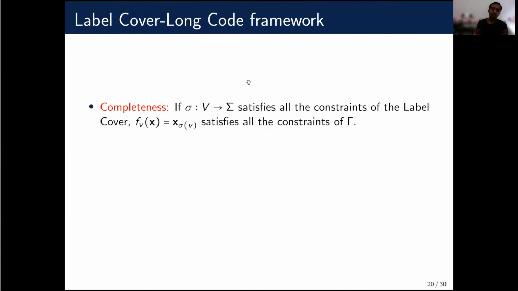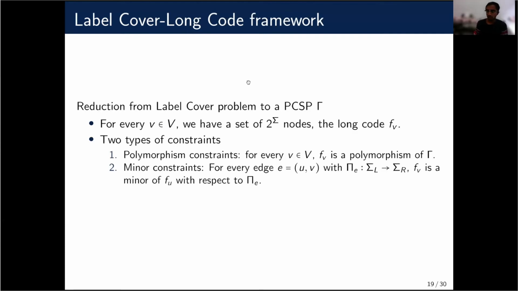Okay, so before analyzing the reduction, a quick note on how we actually add these constraints in terms of a PCSP. Recall that we are reducing a label cover problem to a PCSP. First of all, polymorphism constraints are essentially PCSP constraints. We just add constraints saying that all of these should satisfy the PCSP. And the minor constraints we enforce by saying that some particular pairs of variables should take equal value.